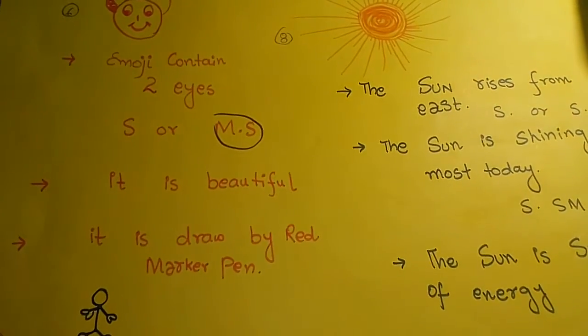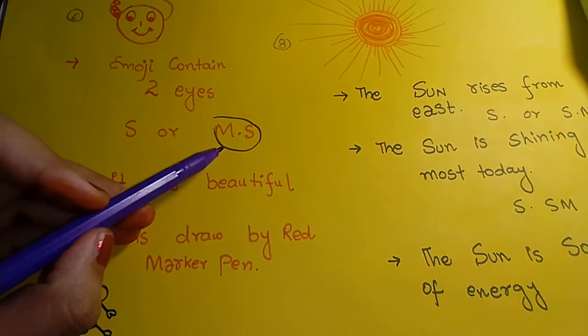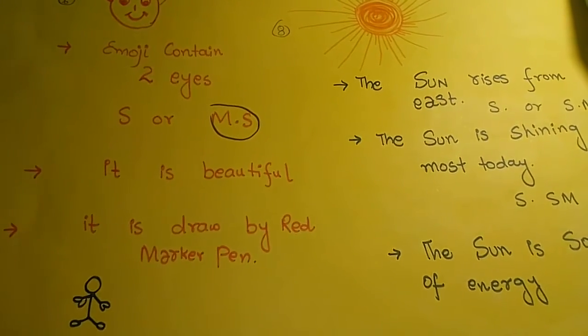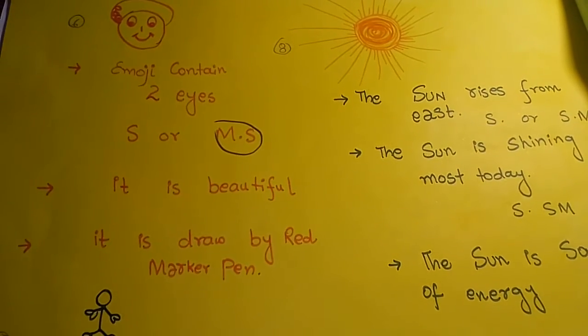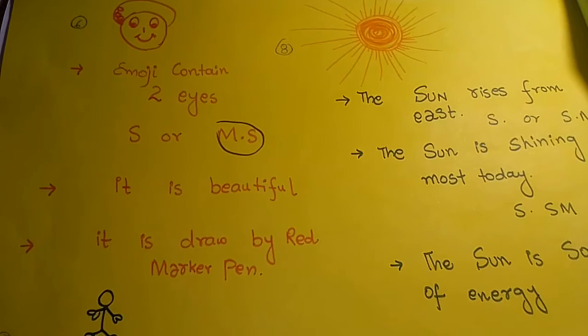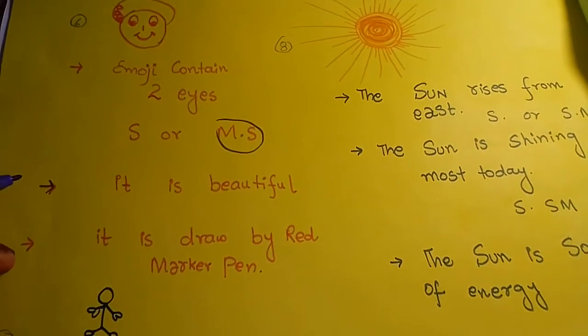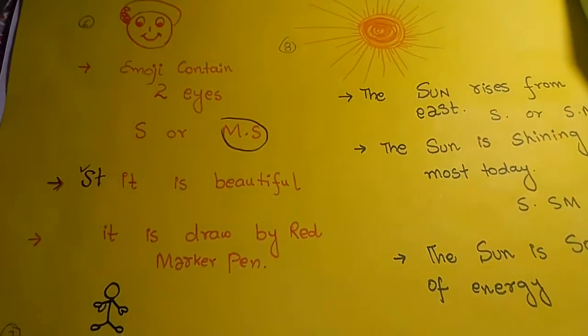I already explained that I somewhere denote a mathematical statement as MS or SM. Don't confuse it. It is a beautiful emoji. It may be beautiful for some and not beautiful for others, because opinions are different for different minds. So it is a statement. S denotes it. Okay.